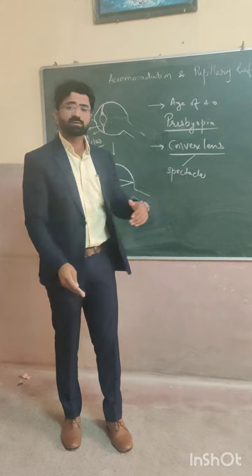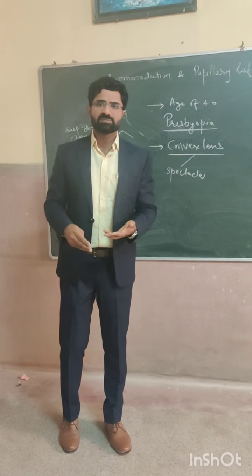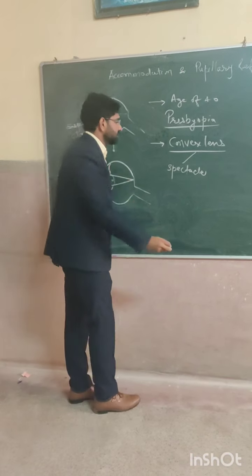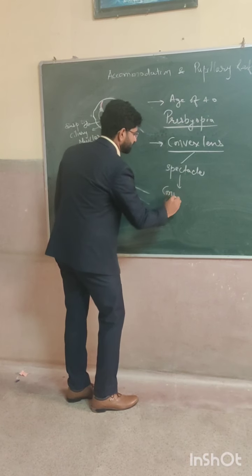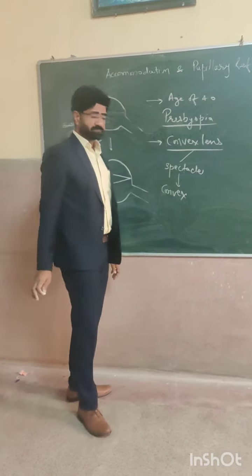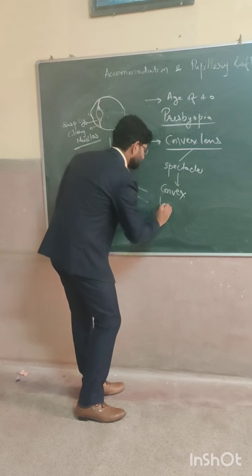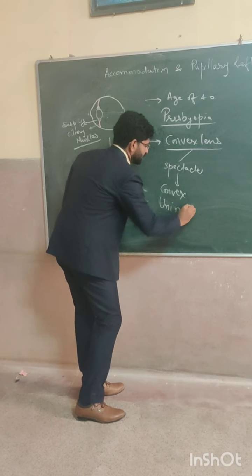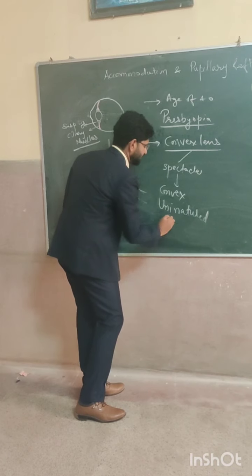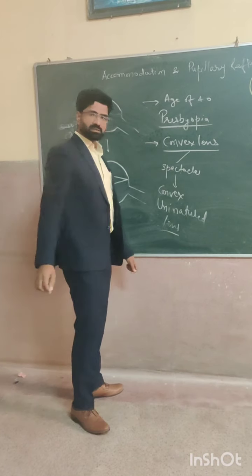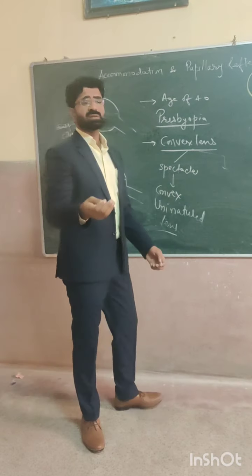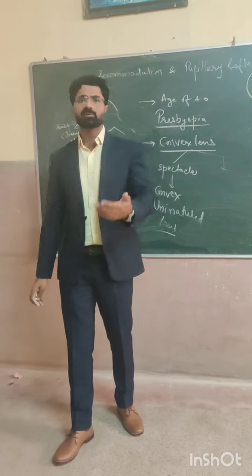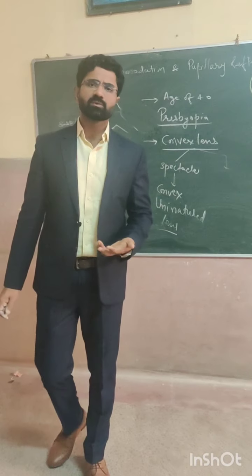But at the age of 40 now, he is not able to see near objects. At that time we give only a convex lens spectacle, a unifocal lens.